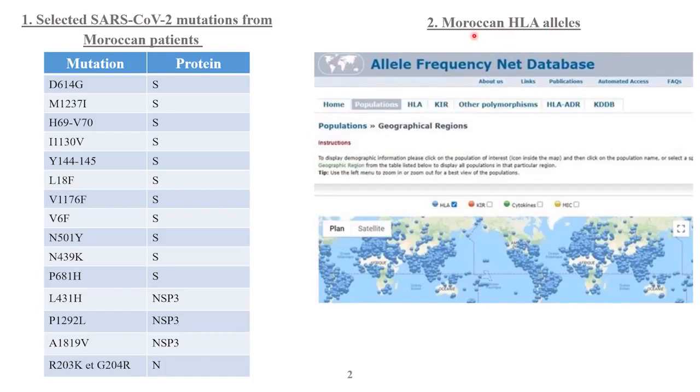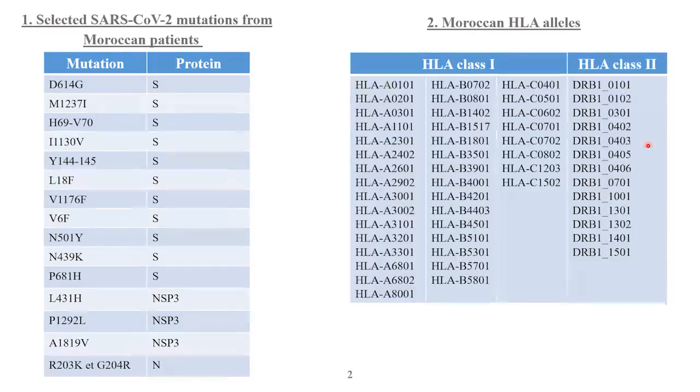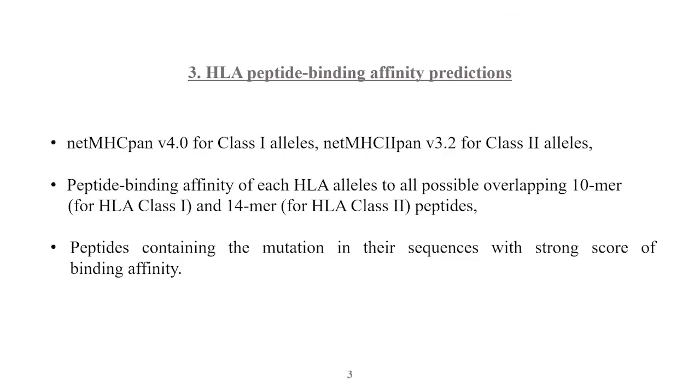Moroccan frequencies of HLA alleles were retrieved from the Allele Frequency Net database from studies carried out on different Moroccan populations. This table shows the most frequent Moroccan alleles selected for this study for class 1 HLA-A, HLA-B, and HLA-C, for class 2 HLA-DRB1. The HLA binding and affinity predictions were run using NetMHCpan version 4.0 for class 1, NetMHCIIpan version 3.2 for class 2 alleles.